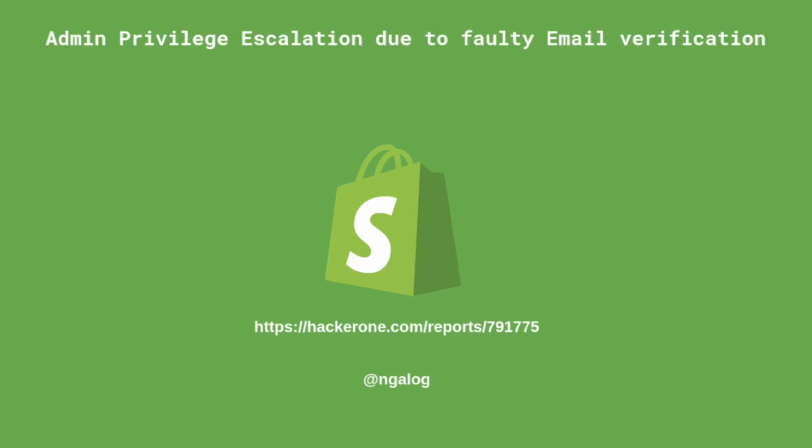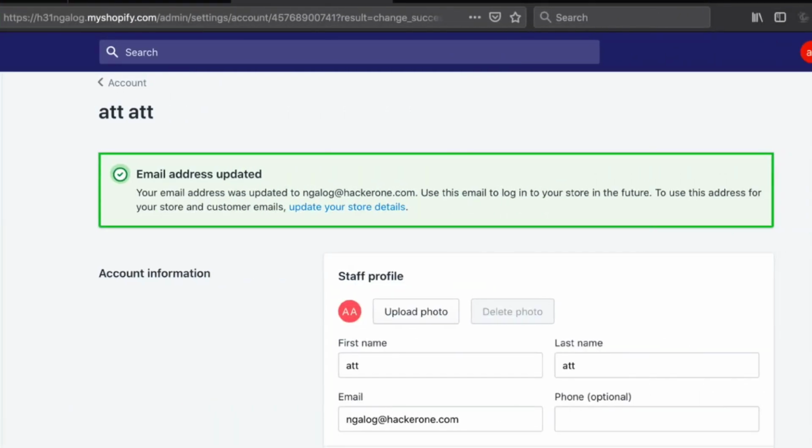In Shopify, admin privilege escalation was happening due to faulty email verification. The vulnerability was reported by NGA log, and again this was on hackerone.com. So what was going on here is that the attacker actually logged in pretty normally. He created the account using his own email. Now what he did, he tried to change this email to that of the owner of this particular website, or the owner of the hostname of the My Shopify, right?